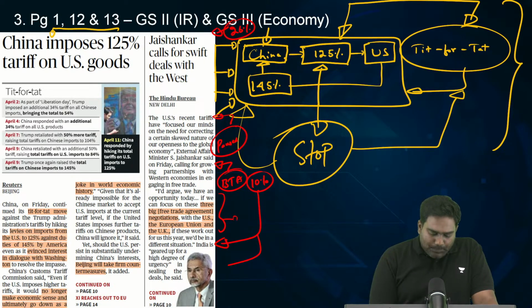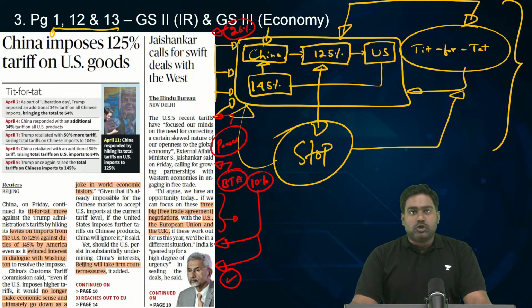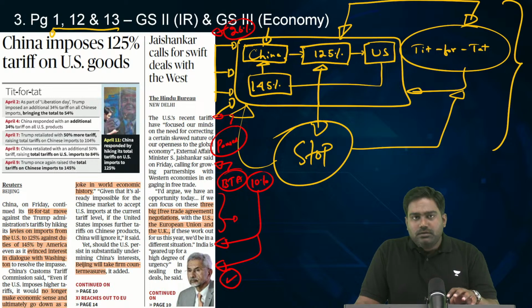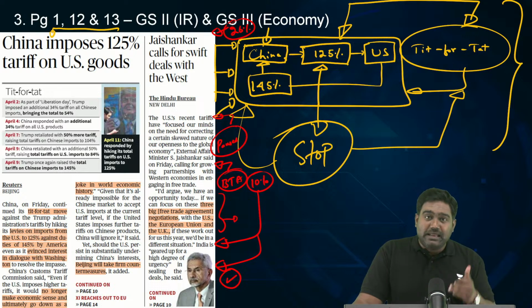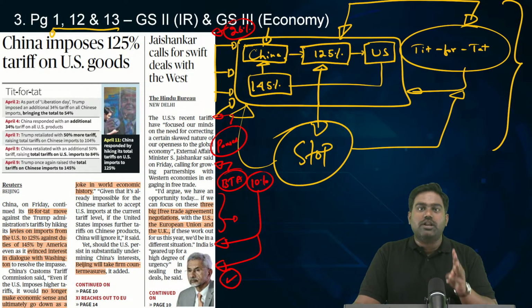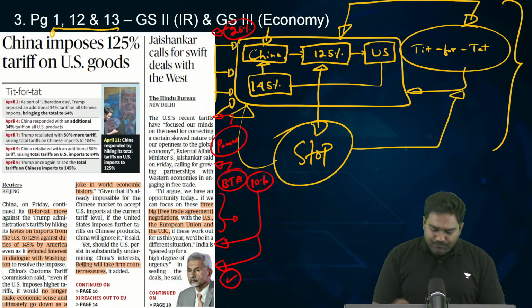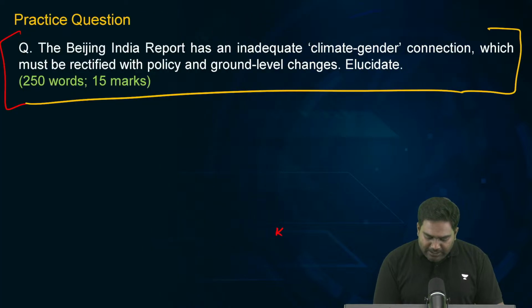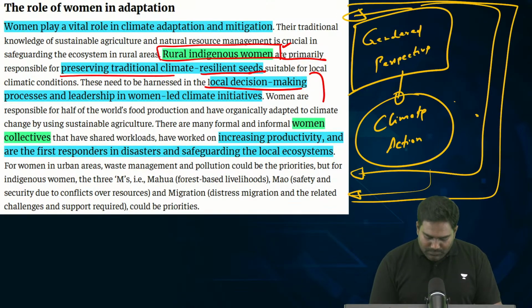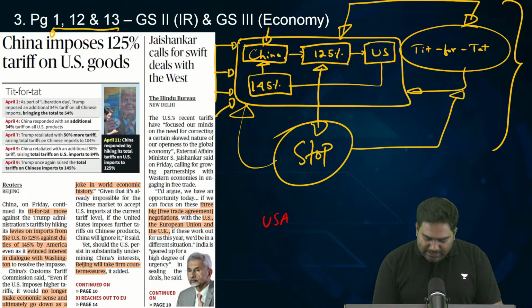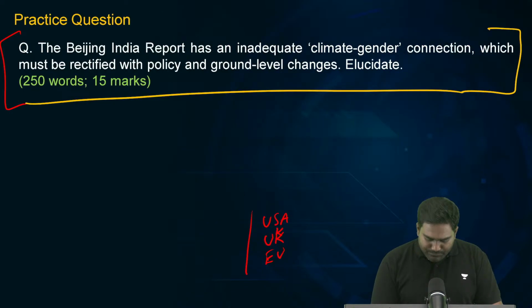But this is an opportunity, and India's foreign minister also believes that the tariff wars right now might create the right opportunity for us to strike the trade agreements which we have been pursuing for many years with three big economies. Which are these three? United States, United Kingdom, and the European Union.